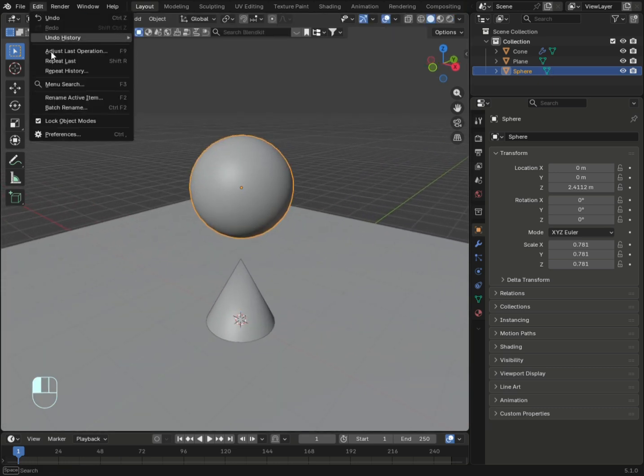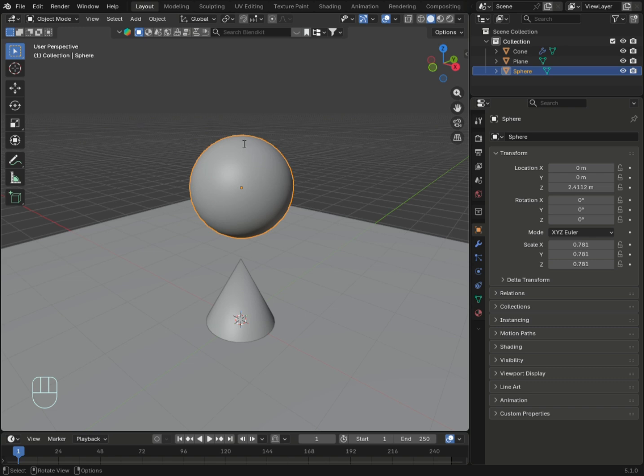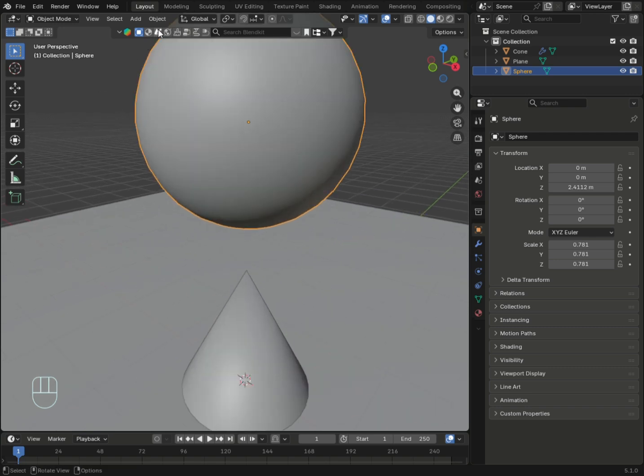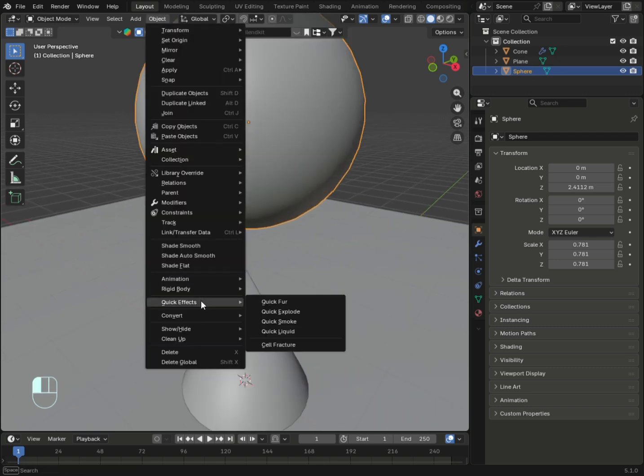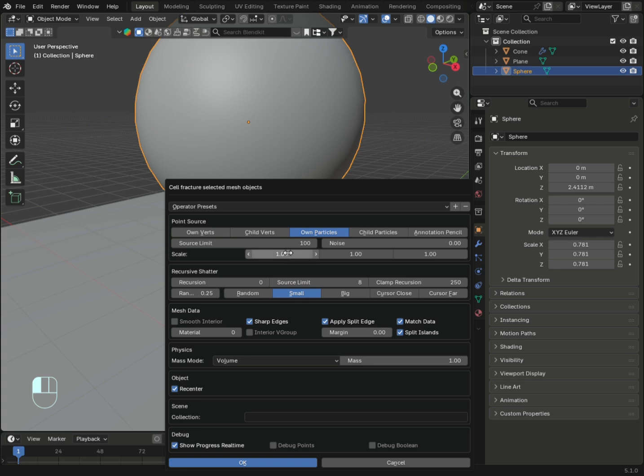Then go to Edit, Preferences, then search Cell Fracture, now enable the Cell Fracture add-on. Go to Object, Quick Effects, Cell Fracture. This is the source limit, I set it to 150, and add a name for the collection, Cell.